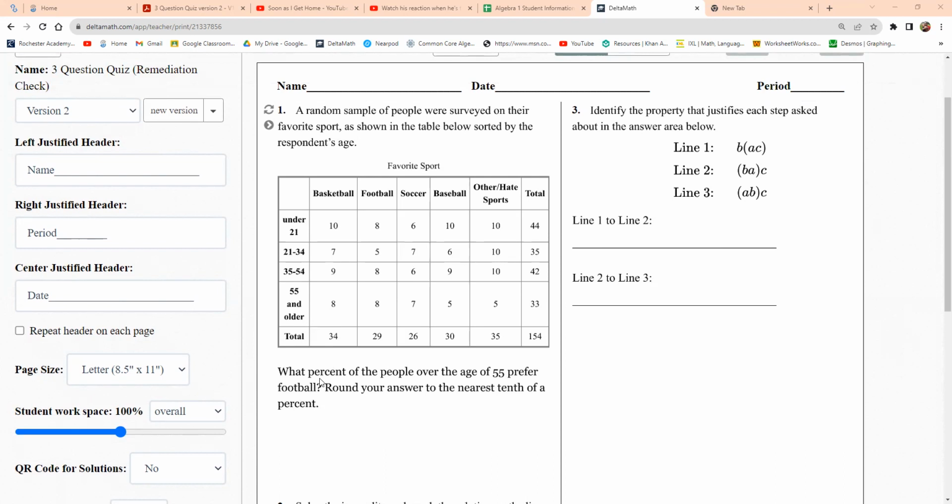All right, so the very first question is a two-way table. They want us to find out what percent of the people over the age of 55 prefer football. And then they said round your answer to the nearest 0.1%.